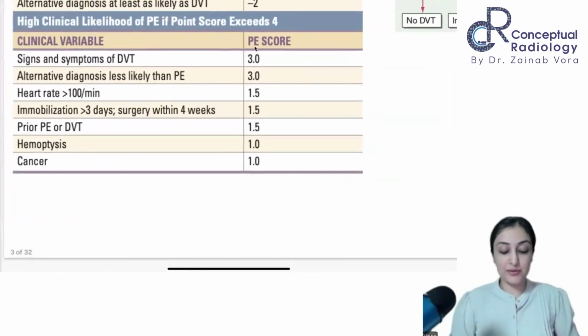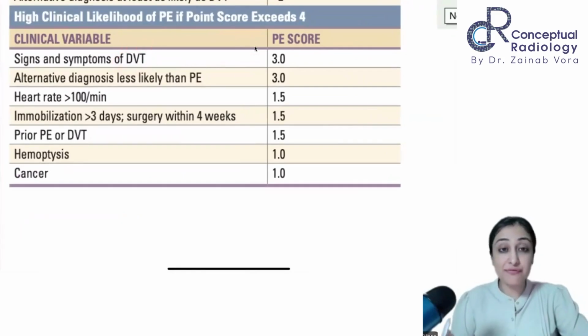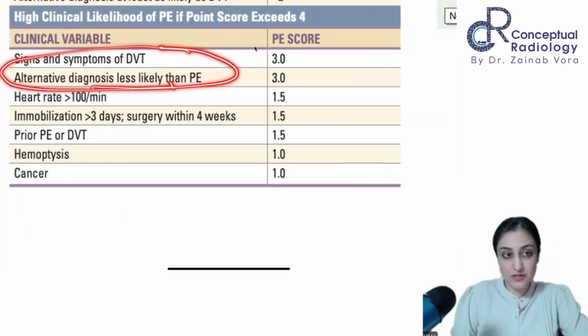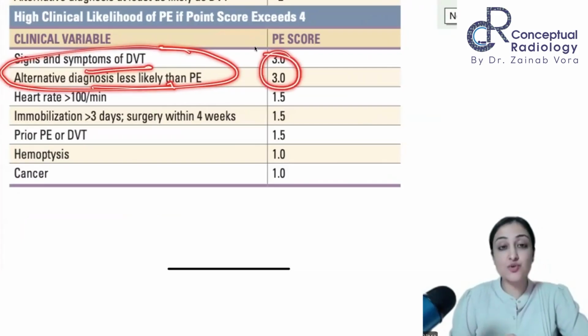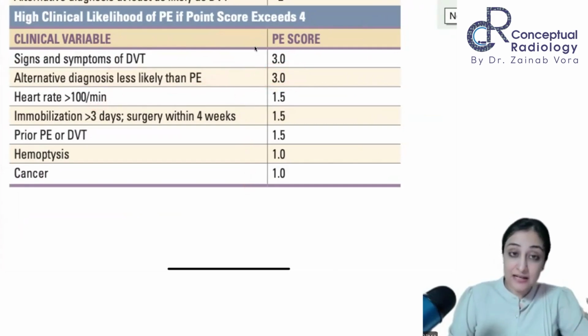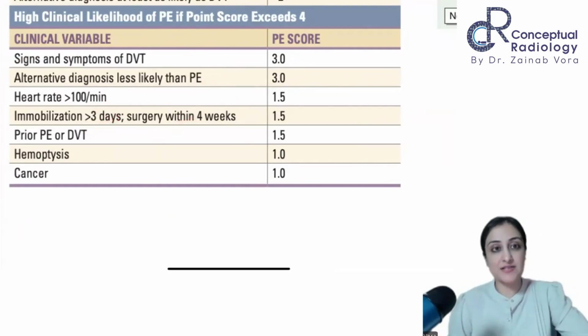If you look at the likelihood of PE score, 3 score तो उसी का है कि DVT है या नहीं. तो if there is DVT and there is any sort of clinical feature, it's a very, very high likelihood that it is pulmonary embolism, because look at this. Alternative diagnosis less likely and DVT. तो वैसे ही score 6 हो गया. So either way, if your clinical suspicion of PE is high and any risk factor you add to it, it becomes a very high suspicion. So tachycardia, what are the high risk factors? Immobilization, surgery, hemoptysis, or cancer. Okay, so you know the Virchow's triad, I think.